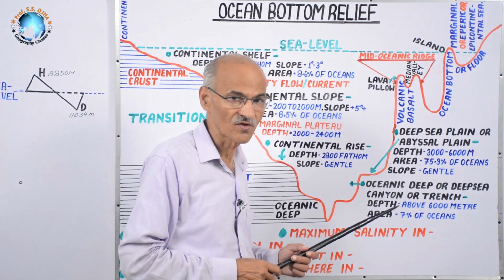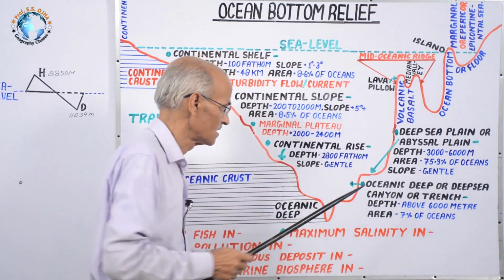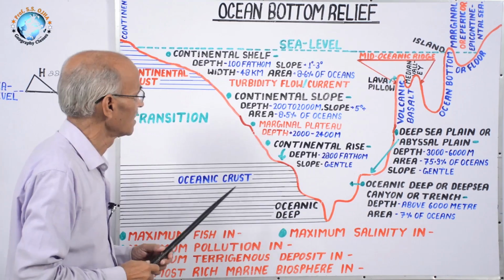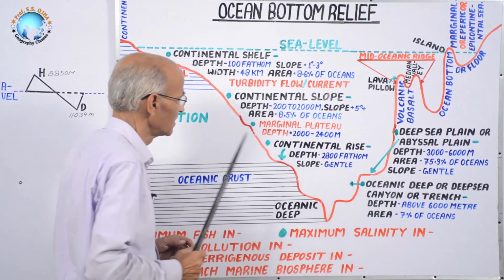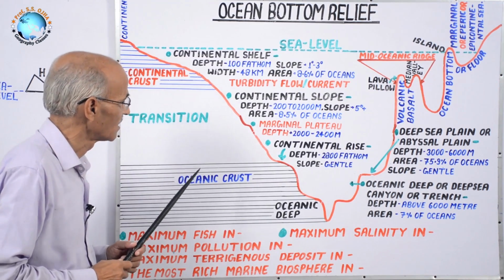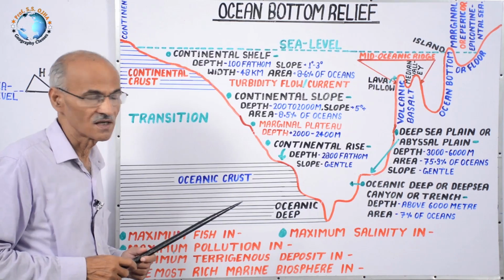So your first effort should be to identify and locate these on the map. This is all about the ocean bottom relief. Here you have to learn these points with increasing depth.